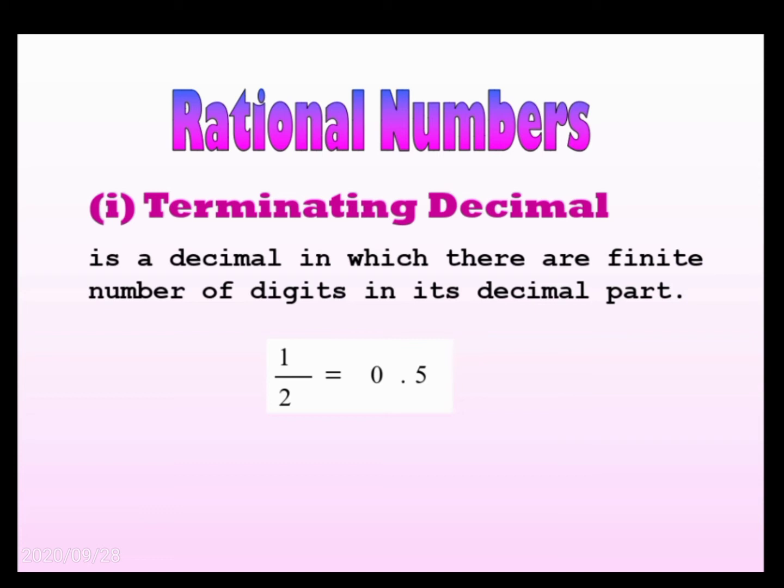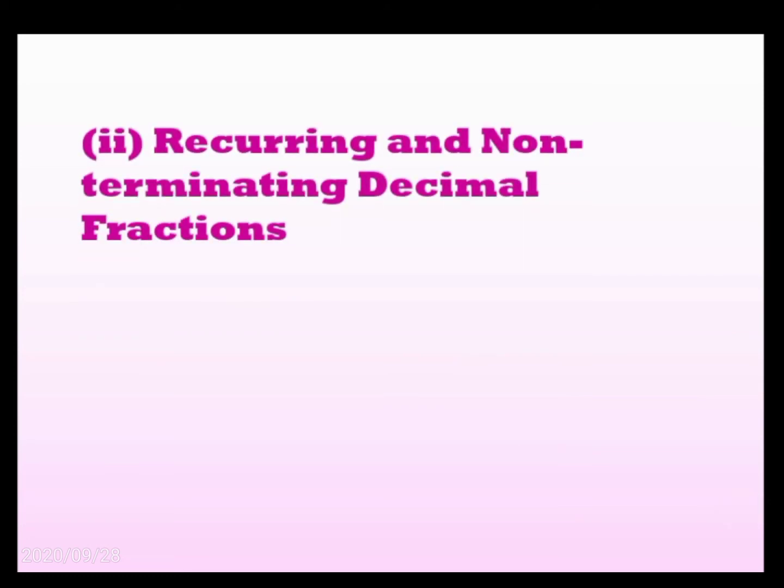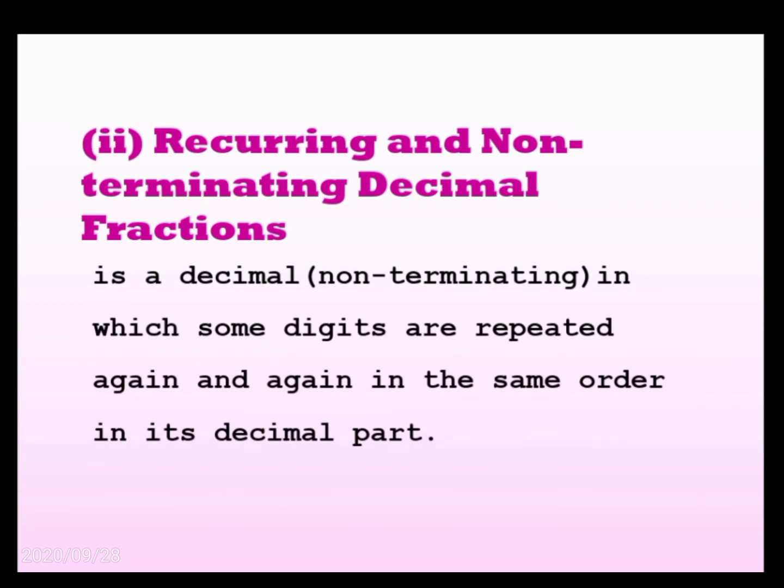For example, 1 by 2 is equal to 0.5. A recurring and non-terminating decimal is a decimal in which some digits are repeated again and again in the same order in its decimal part.